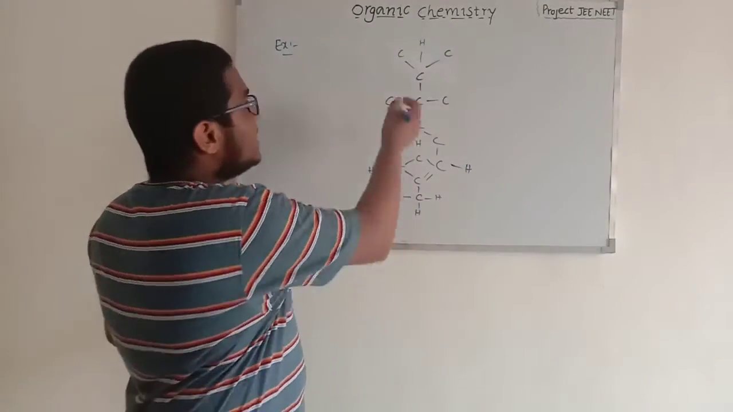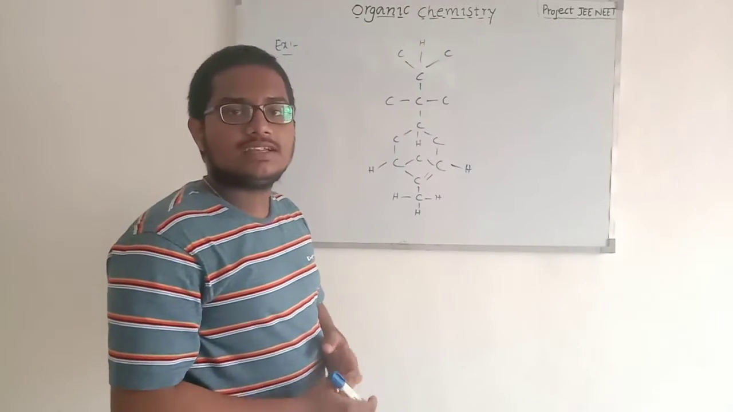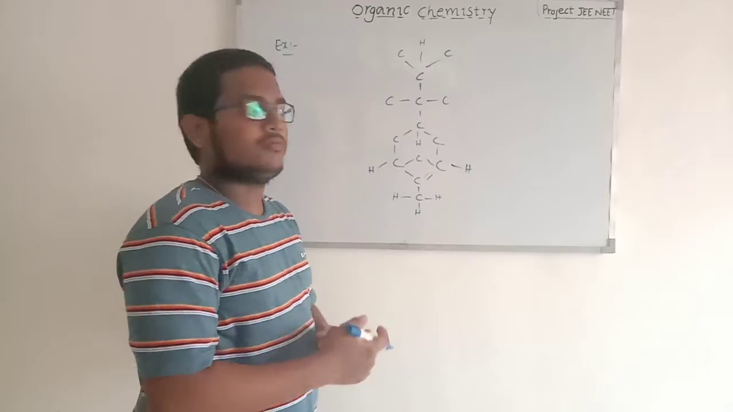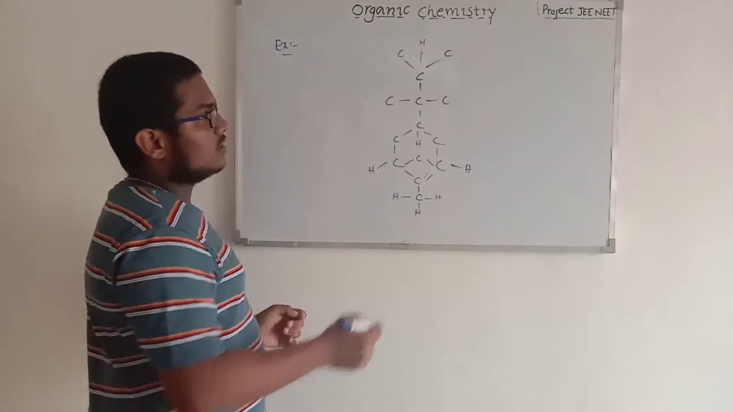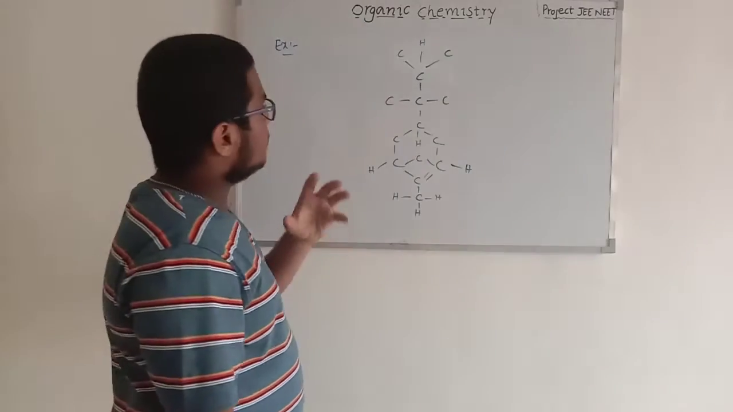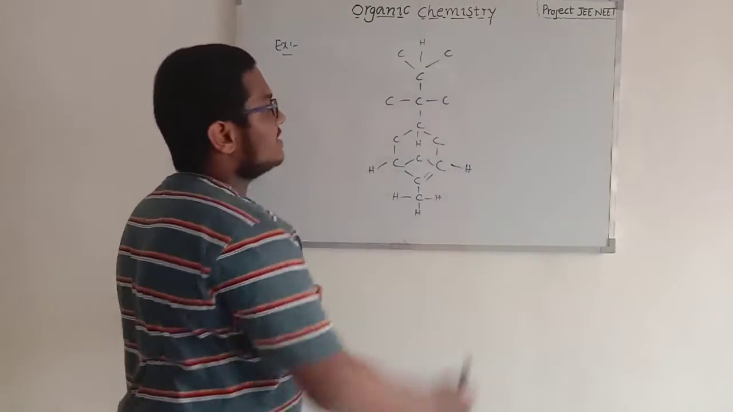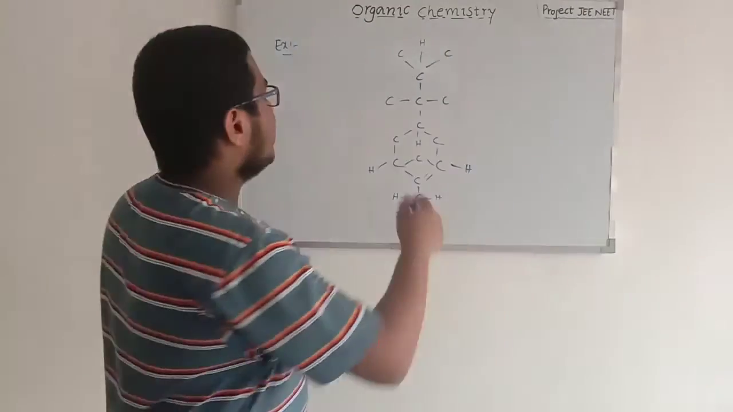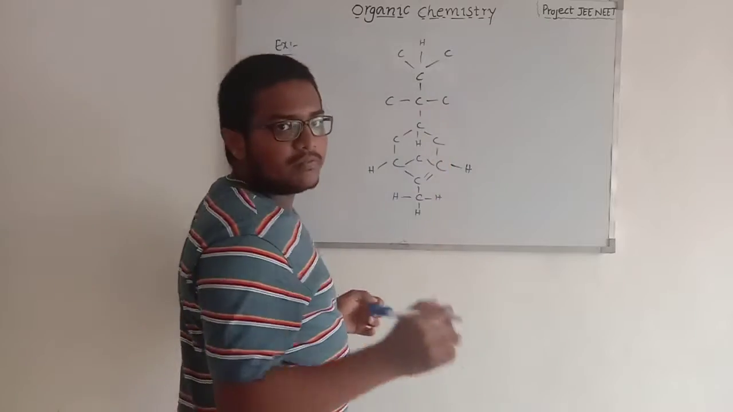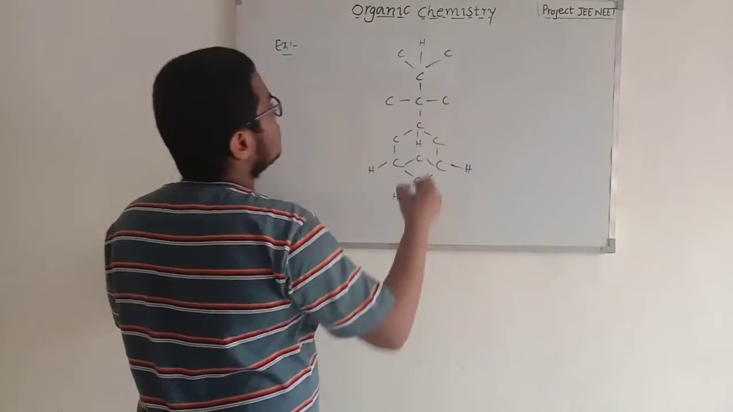So identify the number of primary carbons, secondary carbons, tertiary carbons and quaternary carbons, and the same for hydrogens also. So let's understand this compound. How many carbons are present in this compound? This is a special compound where we have to find the number of primary carbons, secondary carbons, tertiary carbons and quaternary carbons.